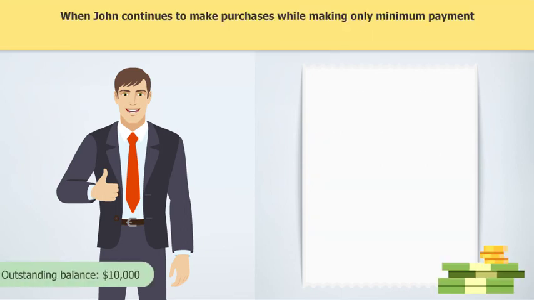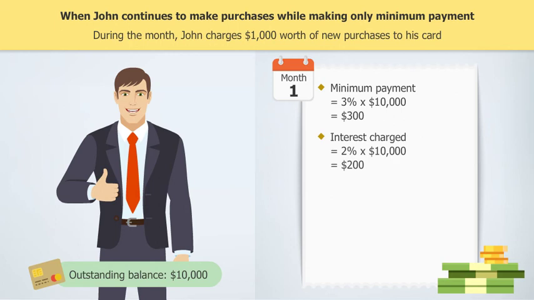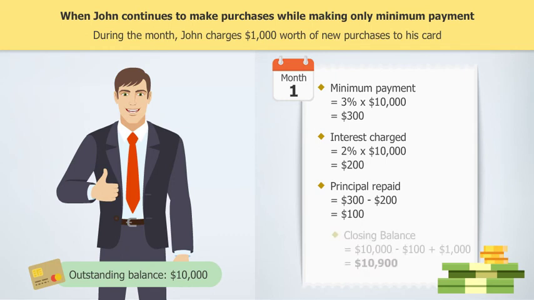Assuming John has an outstanding balance of $10,000 in his credit card account, during the month he charges $1,000 worth of new purchases to his card. He makes only the minimum payment of $300 to his account. After deducting for interest, the principal repaid is actually $100. Adding the amount from his new purchases, John's closing balance for the month is now $10,900.